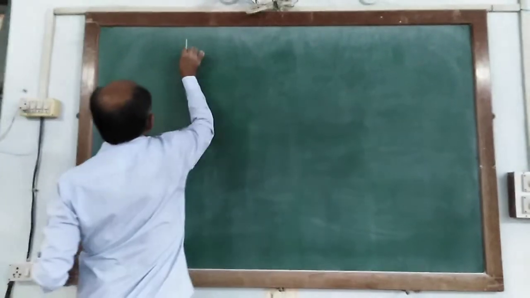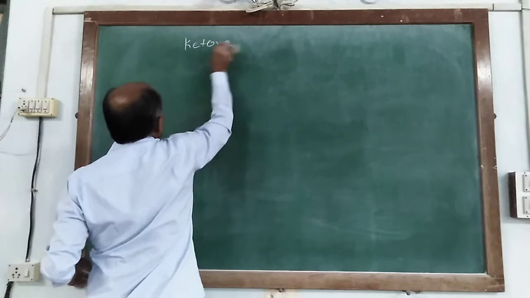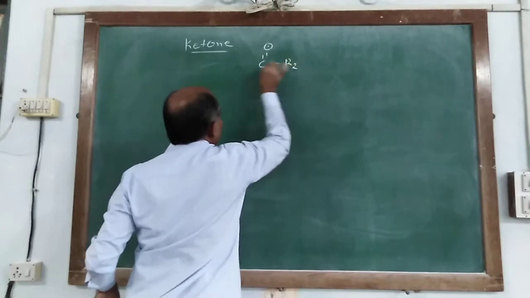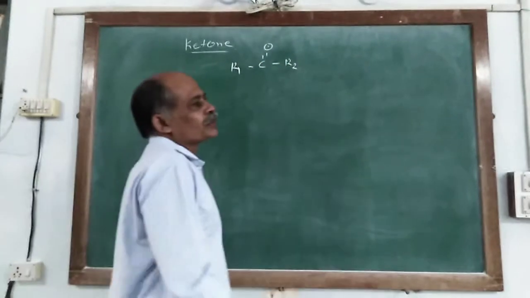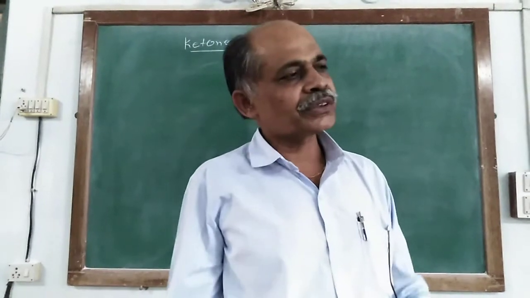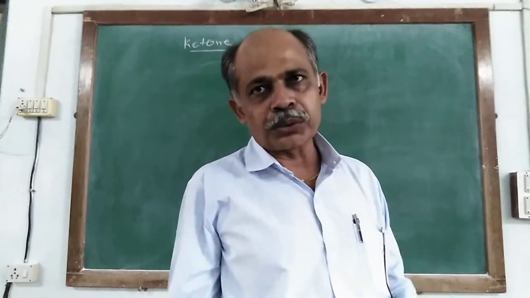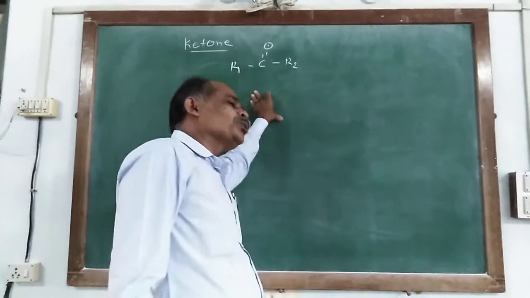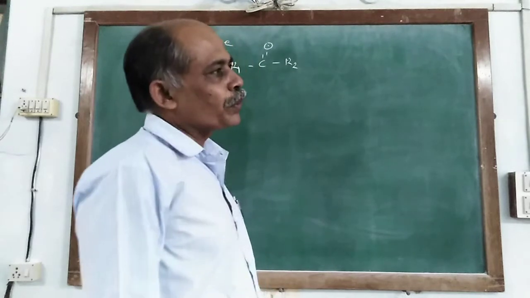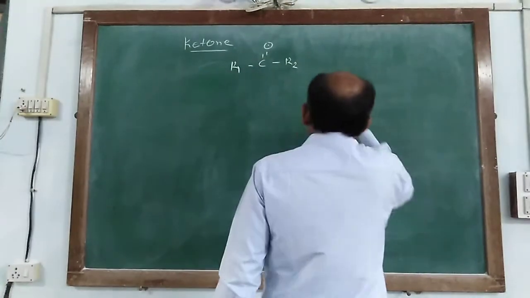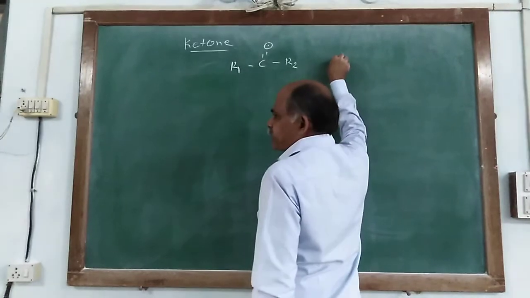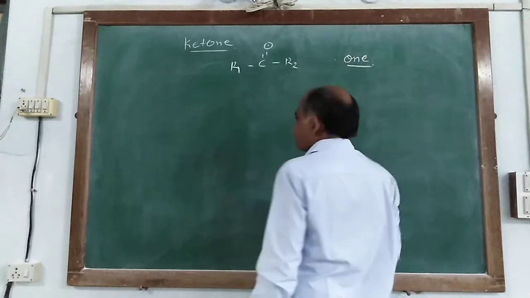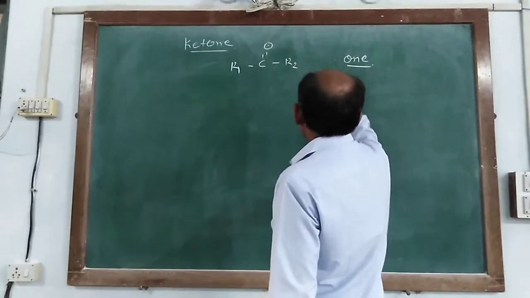Next, for ketones, the functional group is R1-CO-R2, where sometimes R1 is equal to R2 and sometimes R1 is not equal to R2. It is not necessary that both alkyl groups are similar or both are different. So from the corresponding alkane we subtract E and add one. So it is named as alkanone.